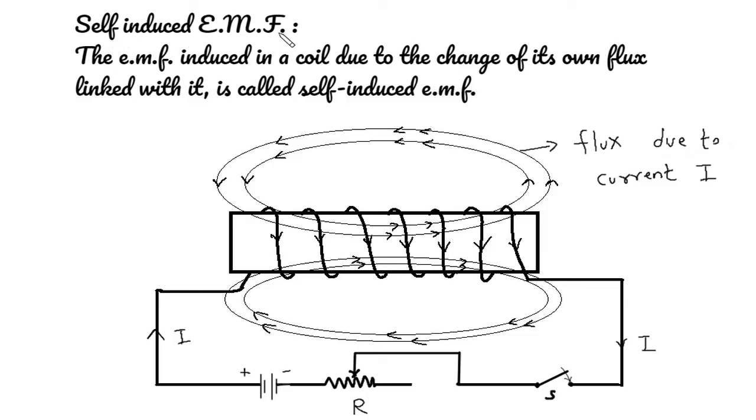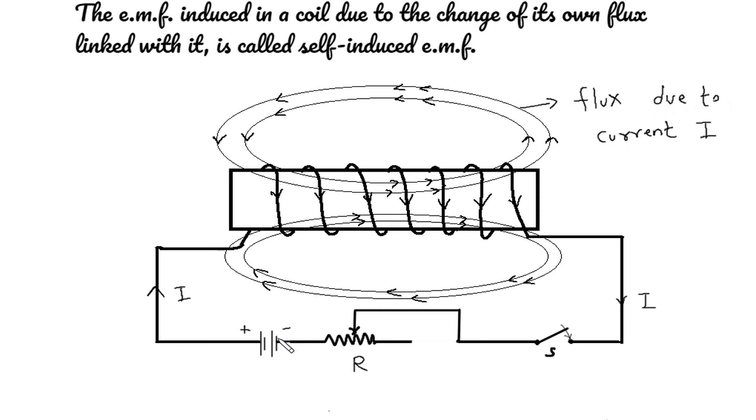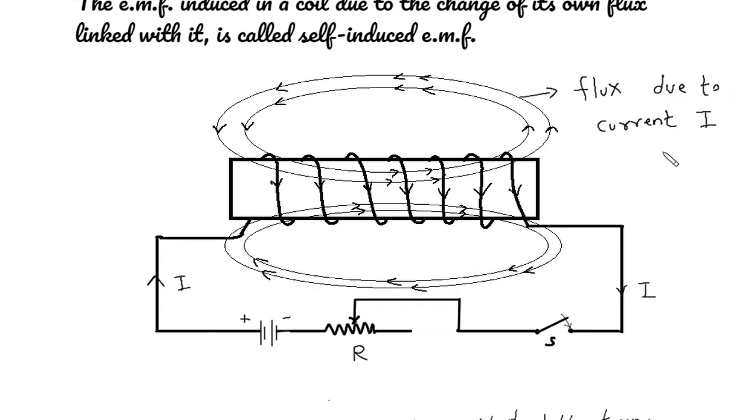Self-induced EMF. The EMF induced in a coil due to the change of its own flux linked with it is called self-induced EMF. Here we can see this is a battery, this is a variable resistor, this is a switch, this is a current, and this is a flux due to current I. The flux produced by the coil will link with the coil itself.